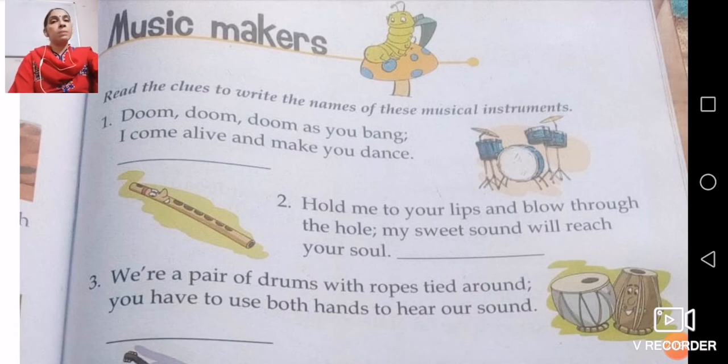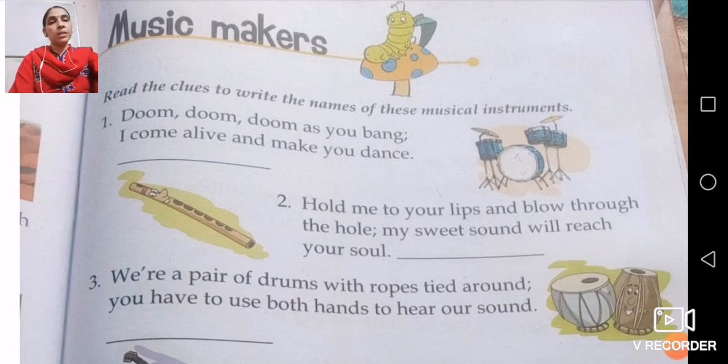Quite an important instrument, and that is a very old instrument from your history, that is flute. You will find that Krishna ji is also playing a flute, and flute has a vast history behind it. Fine. And it is made of wood and small holes were there, and when we blow through these holes, then a sweet sound will reach.